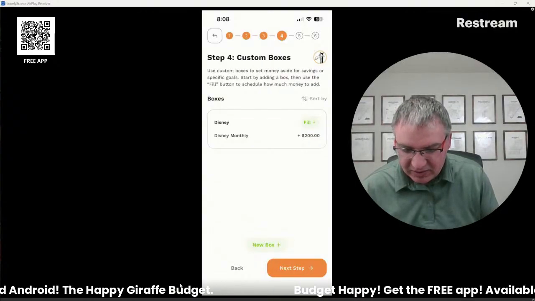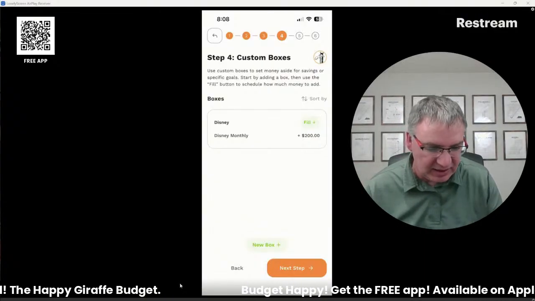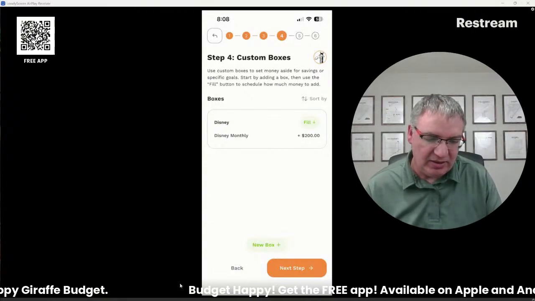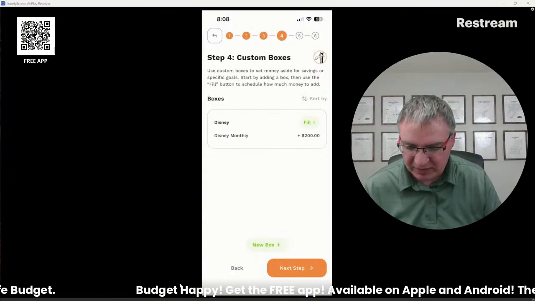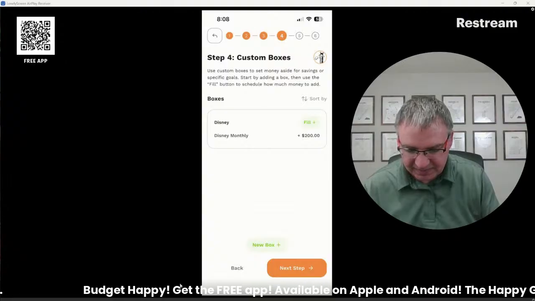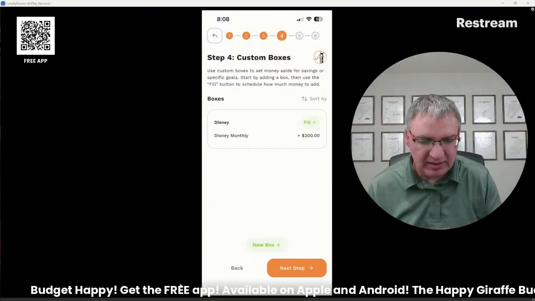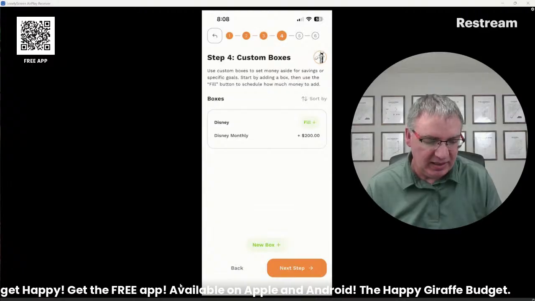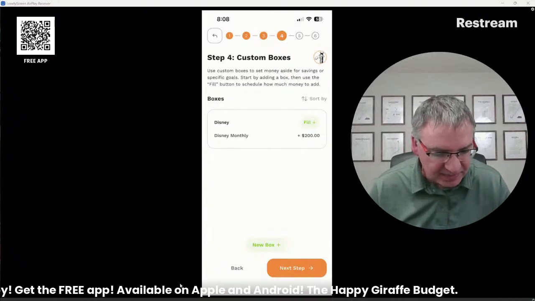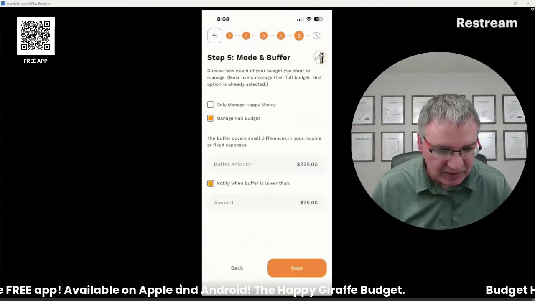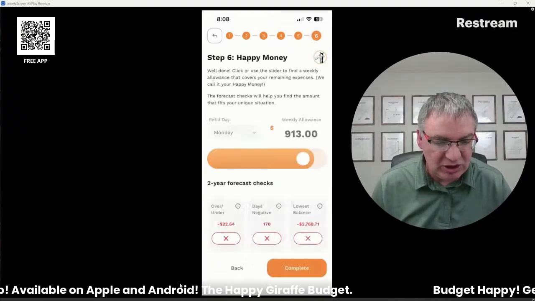Let's see. Oh, can I save for multiple goals at once? Yep, like this one you can save for Disney. You can have several boxes in there, save up for whatever you want. One of them we get a lot is, should I put groceries in my Happy Money, or should I make a box for that? So we suggest,